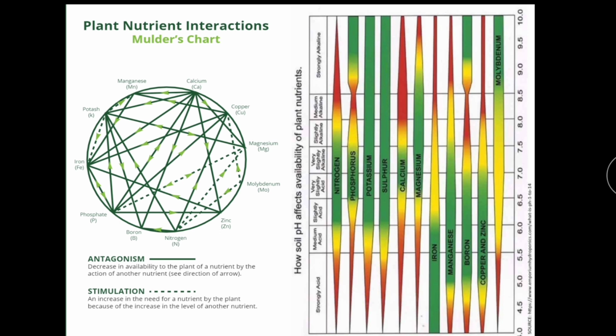You can see the interactions between magnesium and phosphate, molybdenum and nitrogen, magnesium and nitrogen, and copper and molybdenum. These are other examples of synergism.